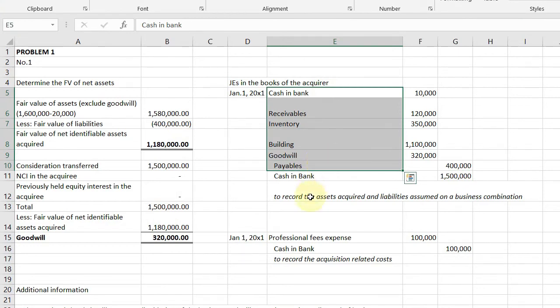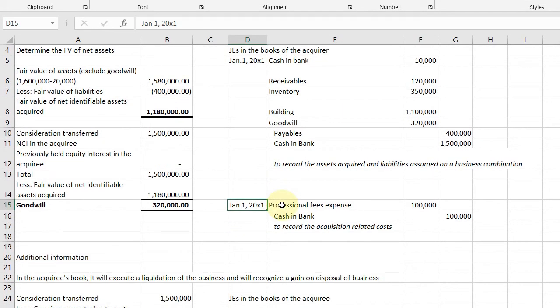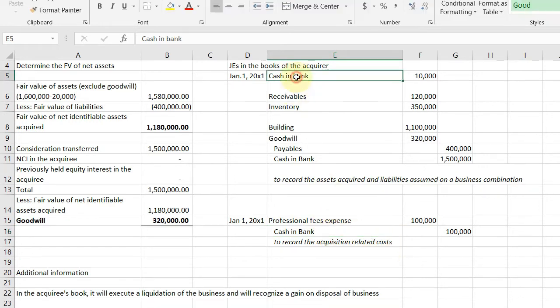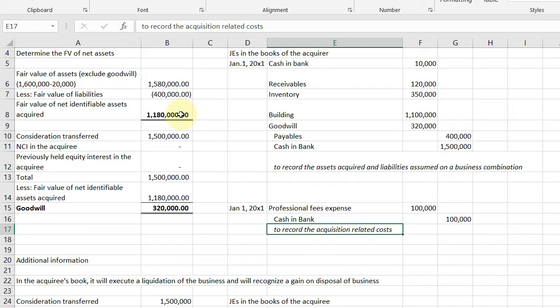Remember that this is in the books of the acquirer. Okay? Hindi lang yon. Kailangan mo mag-journal entry ng nagastos mong professional fees. Okay? We have said acquisition costs are expense. So, we have professional fees expense, that's 100,000. Siyempre, deduct mo siya sa cash in bank kasi wala man sinabing utang siya. So, 100,000. Ma'am, bakit cash in bank? Kasi, in the first place, ang gamit ni acquiree is cash in bank. Then, para tuloy-tuloy or for consistency, cash in bank. Okay, to record the acquisition related costs. So that's problem 1. Easy peasy.